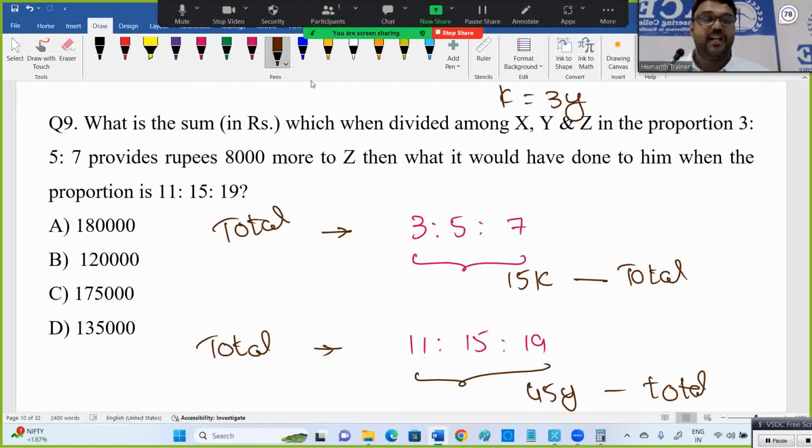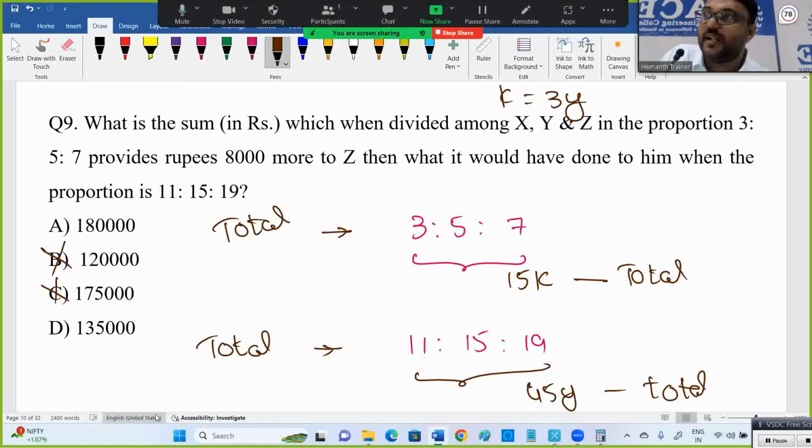If I know k, total equal to 15k. If I know y, total will be 45y. Some people with this idea will check the options: is it divisible by 15, then the answer should be a multiple of 15 and of 45. But all options are designed in that way only. Don't worry much. Except this, I think this one no, this one no. A and D both will satisfy that.